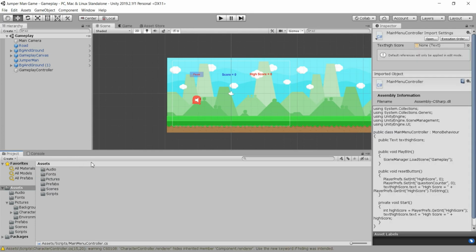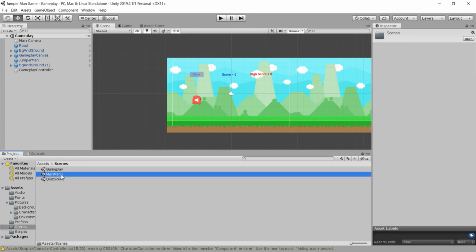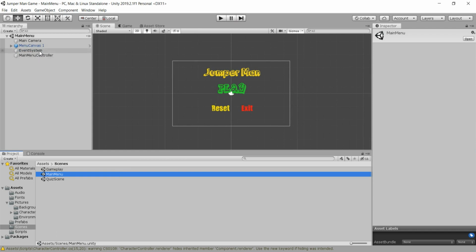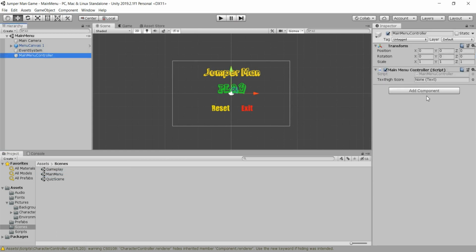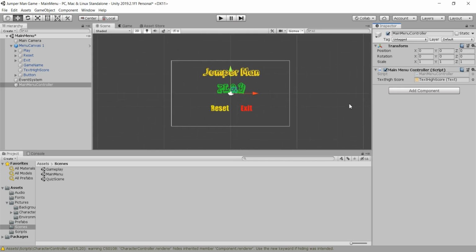And then once we are done with our scripts, we are going here in the scenes one more time, and then in the main menu scene, because we attach this main menu controller in the main menu scene, of course, and for that we need to fill up this text high score variable. So this is the text high score from our menu canvas here, and we are going to attach this on our main menu and play our game.